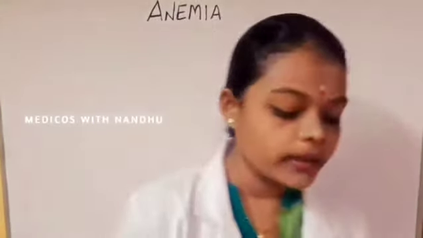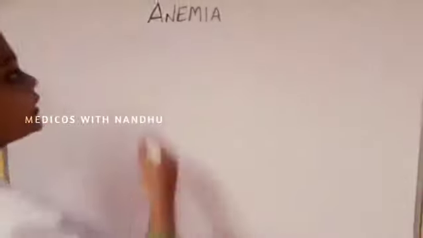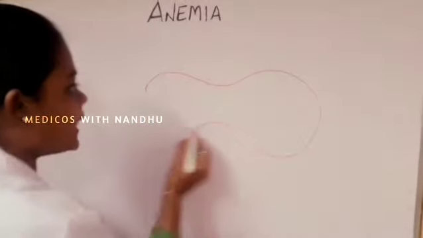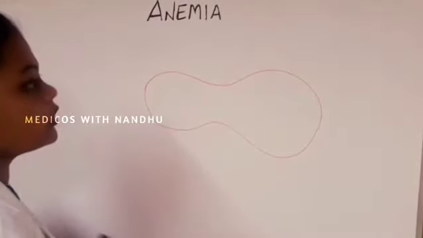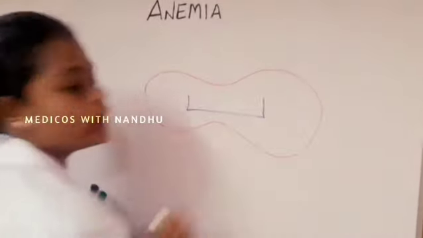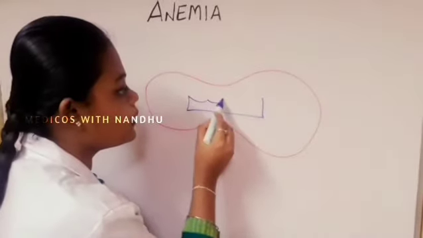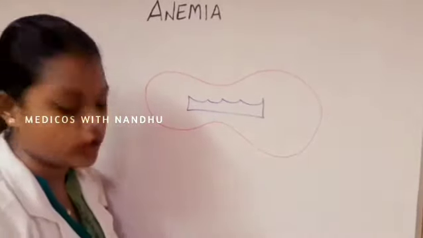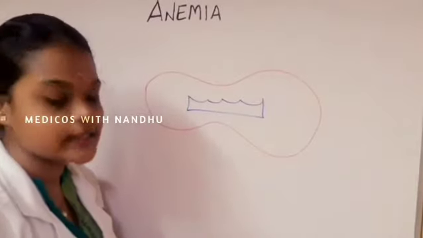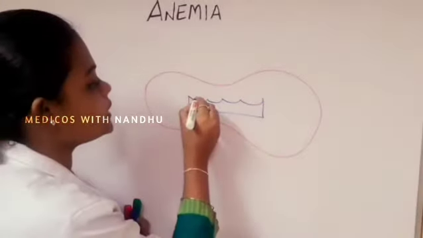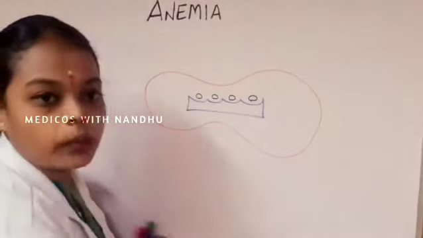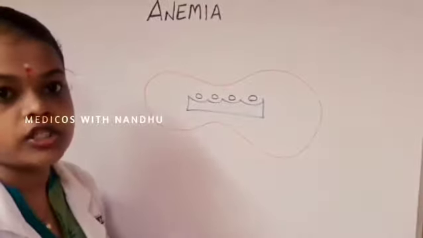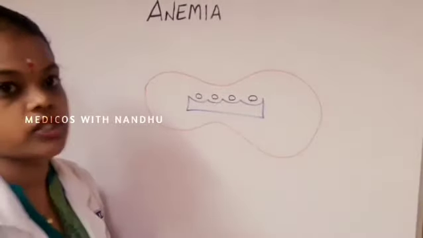Normally, if this is a red blood cell, I take one red blood cell and put it here. Red blood cells contain hemoglobin, which has four pockets for binding oxygen. Oxygen easily comes and binds here and moves through our body, and the tissues get oxygen like this.